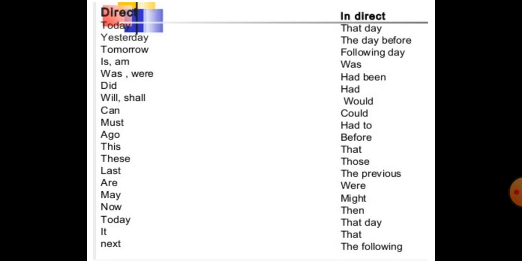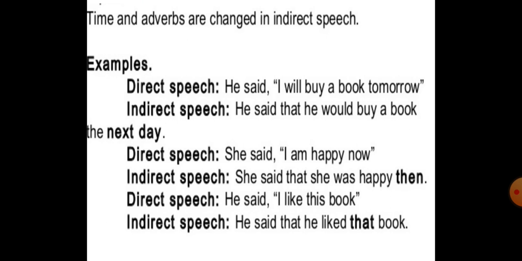For example, today changes to that day, yesterday the day before, tomorrow the following day, is, am to was, were to had been, did to had, will shall to would should, can to could, must to had to, ago before, this to that, these to those, last to the previous, are to were, may to might, now to then, today to that day, it to that, and next to the following. So these are a few words, the verbs here, that change in the indirect speech.